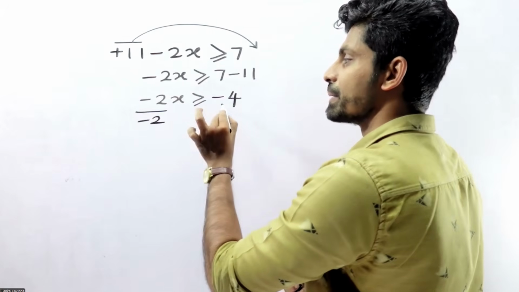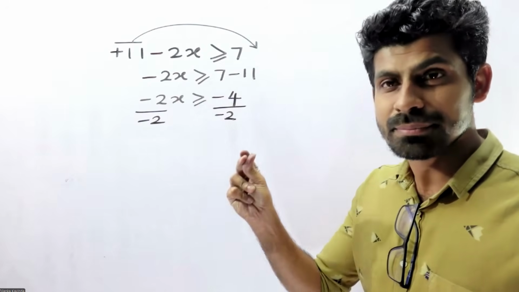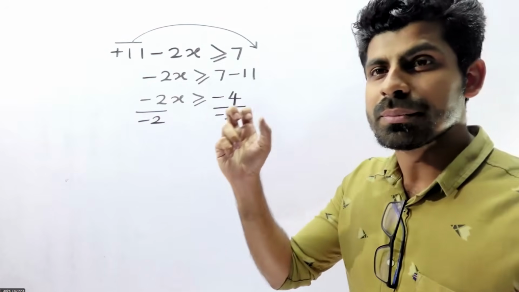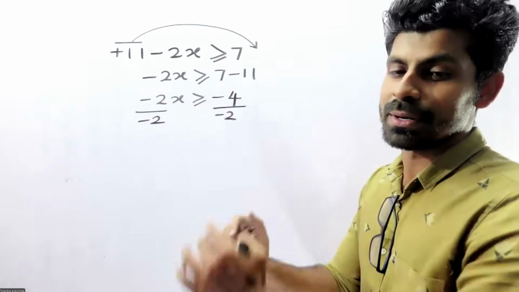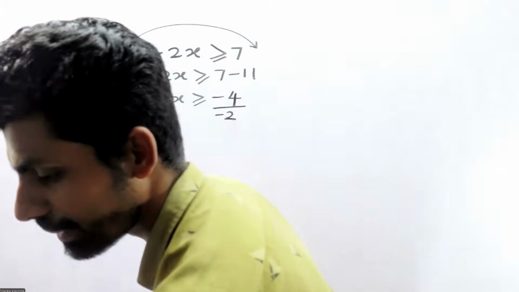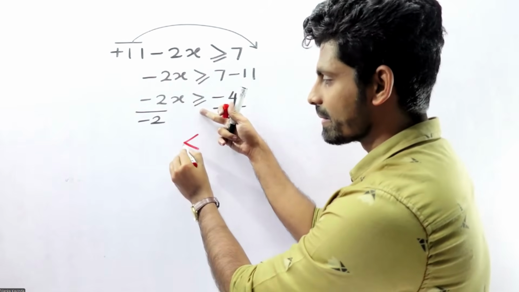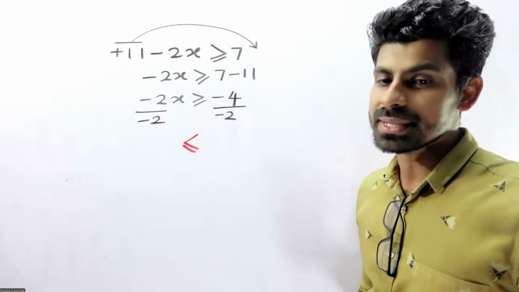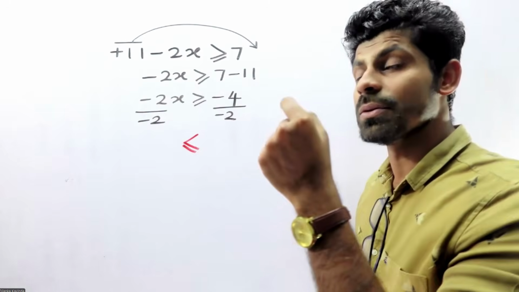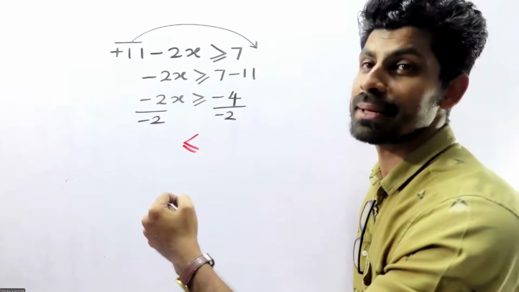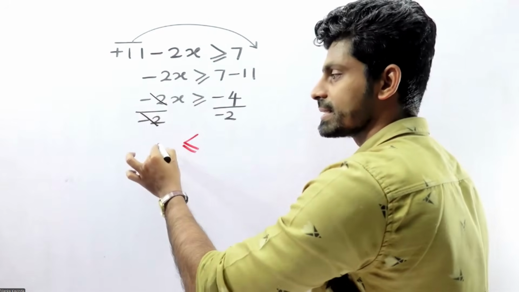When you divide or multiply by a negative number, it quickly changes the sign. So minus 2 and minus 2 cancel out.